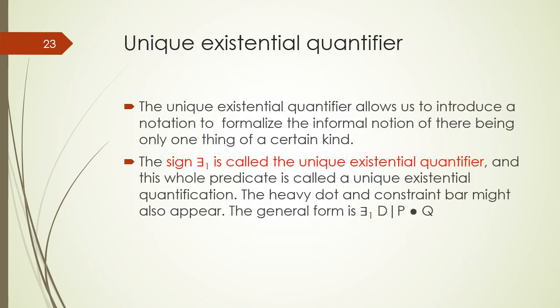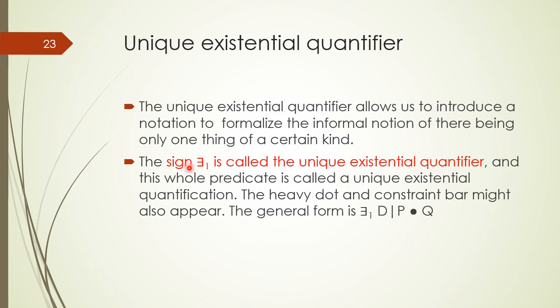Friends, now we have a third type of quantifier which is known as the unique existential quantifier, which quantifies a single value in the domain. If one and only one value of the domain makes the predicate true, then the quantifier statement would be true. The unique existential quantifier allows us to introduce a notation to formalize the informal notion of there being only one thing of a certain kind.